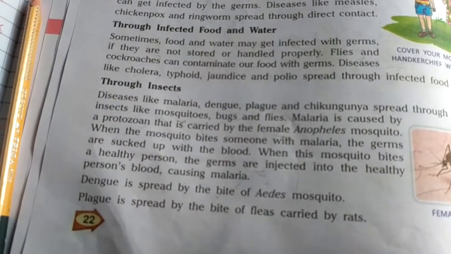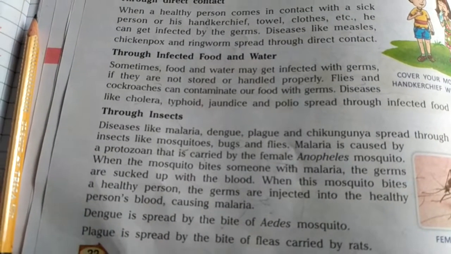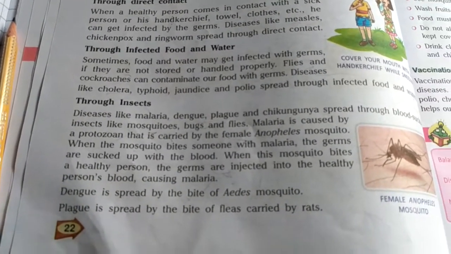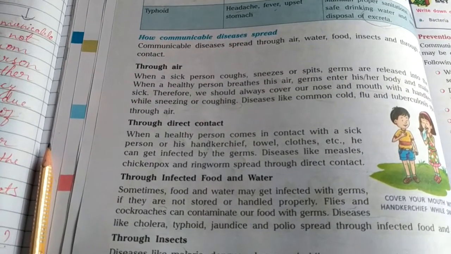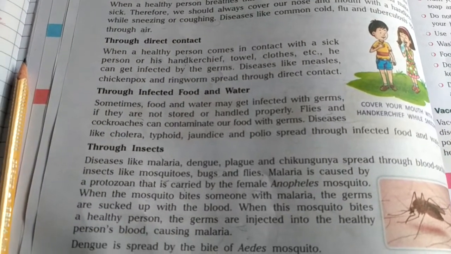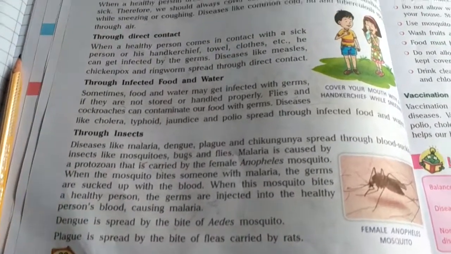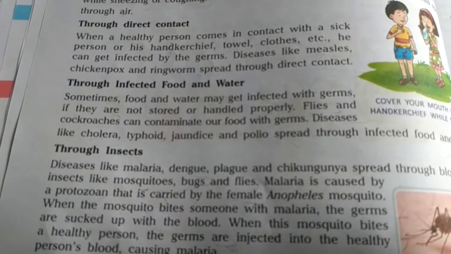Diseased person means a person who is already suffering from such a disease. And it can spread by direct contact, or through air, or through infected food and water, or through insects also.